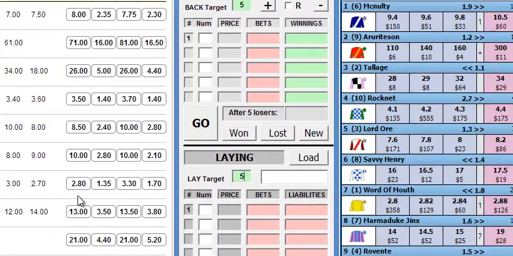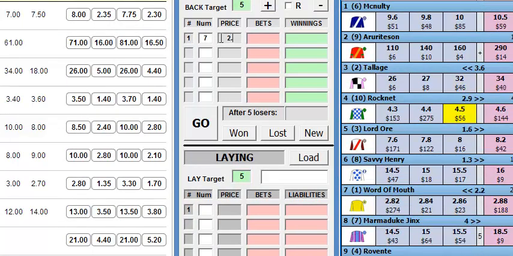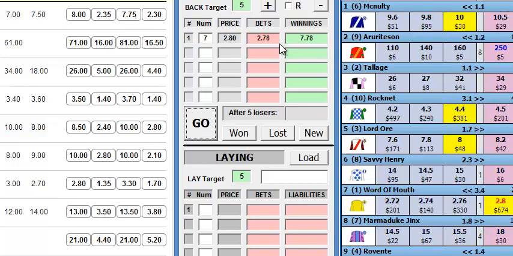So if we're looking at backing number 7, we put in number 7 there. We put in the price there, which is at 2.8. Okay, we click go. It tells us we need it back for 2.78. If we go over to the laying here, we can see the laying for word of mouth at the moment is at.